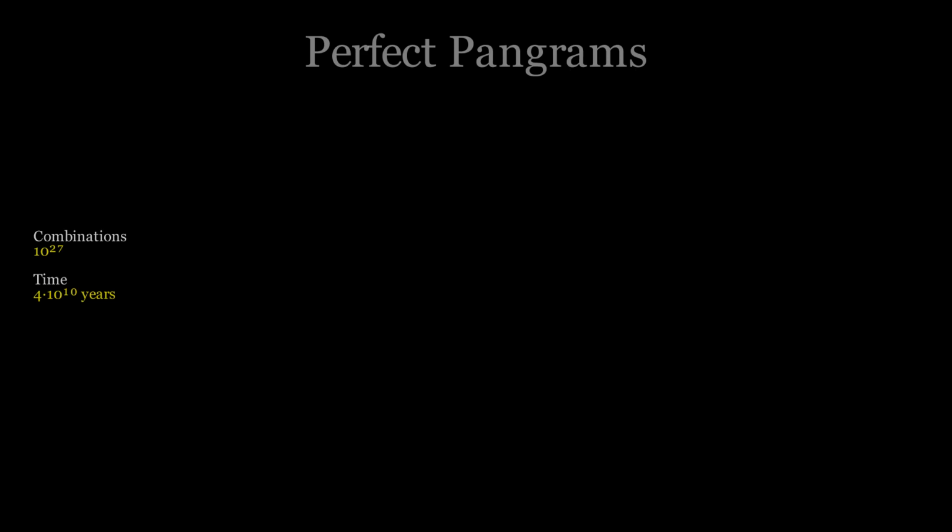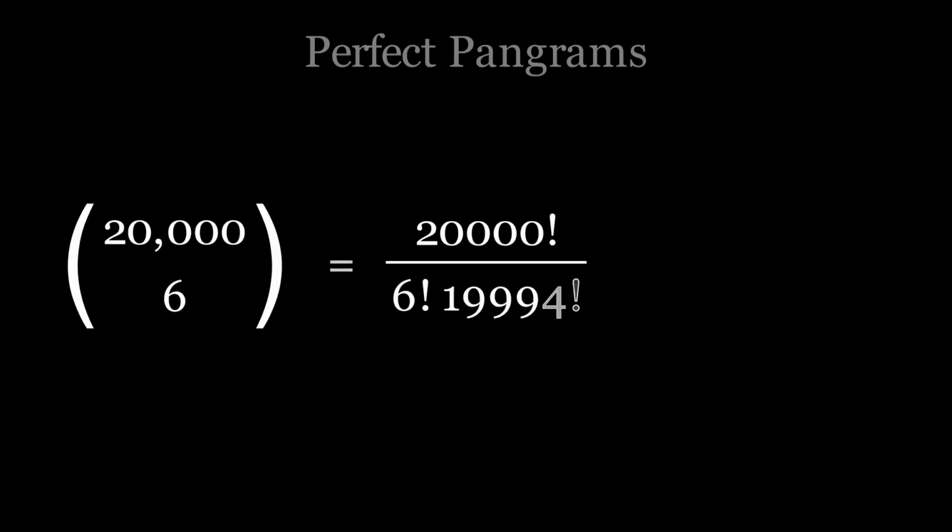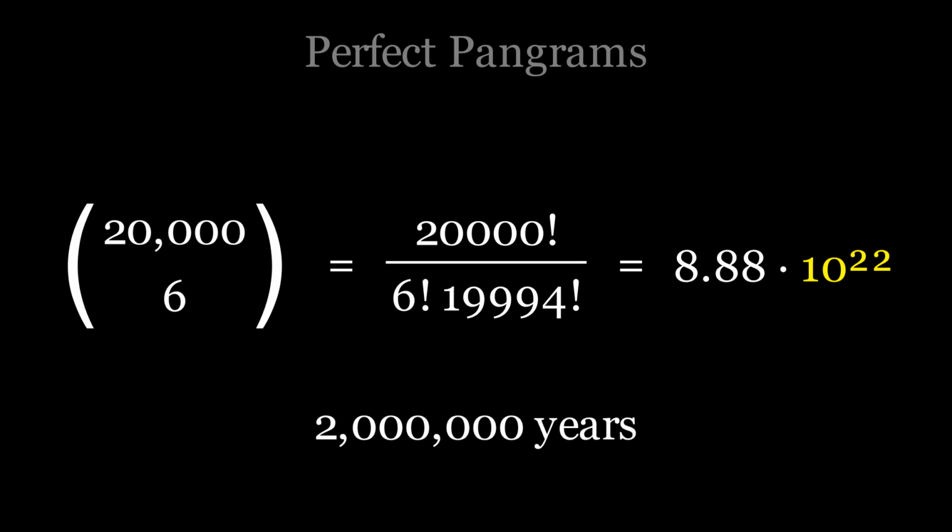I think the first obvious way to narrow this down would be to throw out all the words with repeated letters. Words like apple can't possibly be in a perfect pangram since P appears more than once just in this word. It turns out around 80% of English words have duplicate letters, so let's revise our estimate. 20,000 choose 6 is still something like 88,000 billion billion, which would still be around 2 million years. This is a huge step in the right direction, but clearly we need to do better if we ever want to see the results of our search.